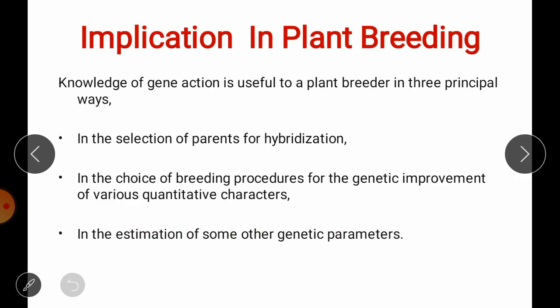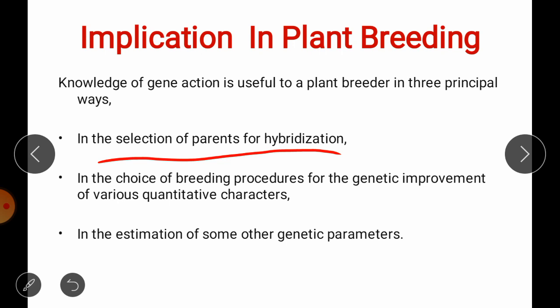The next point is implication in plant breeding. Why do we have to study gene action, and why is it helpful? Knowledge of gene action is useful to a plant breeder in the selection of parents for hybridization.